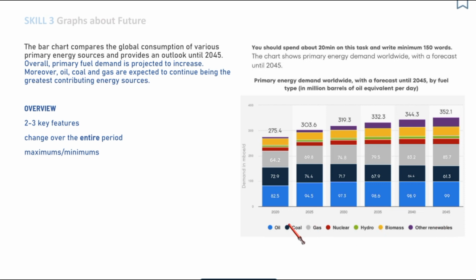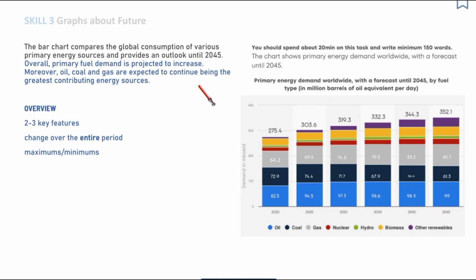For this, I'm going to compare the initial figures, the figures at the beginning of the period, and final figures, the figures at the end of the period. And as we can see, there will be an increase. So this information goes to the first sentence. Overall, primary fuel demand is projected to increase.